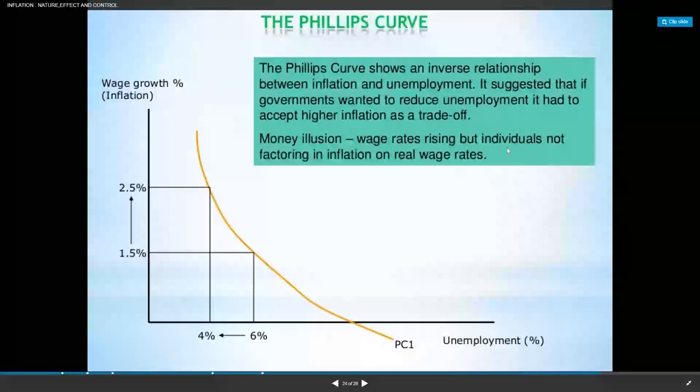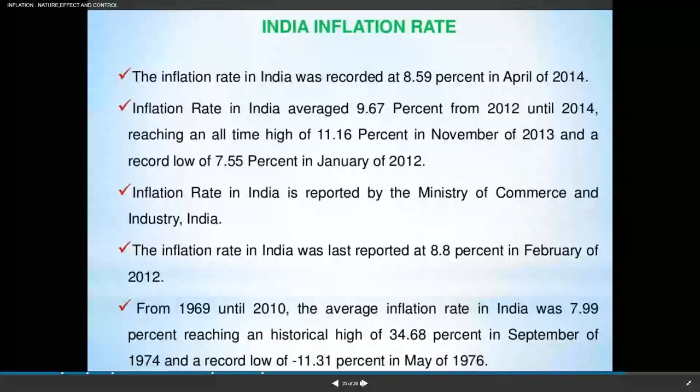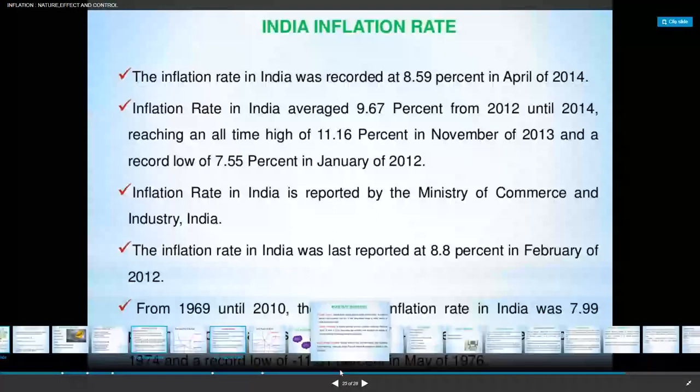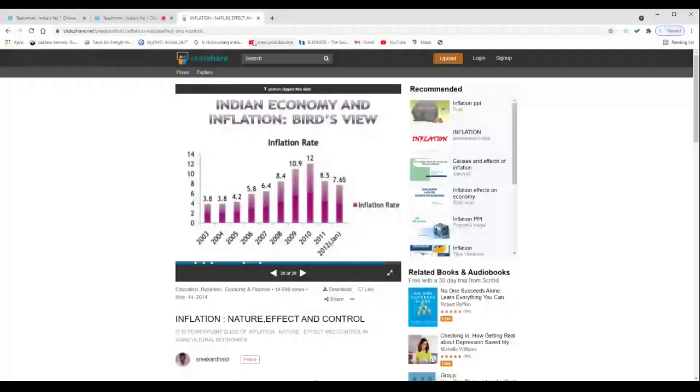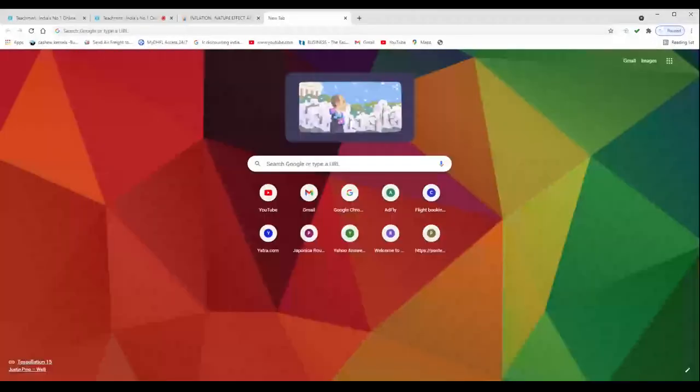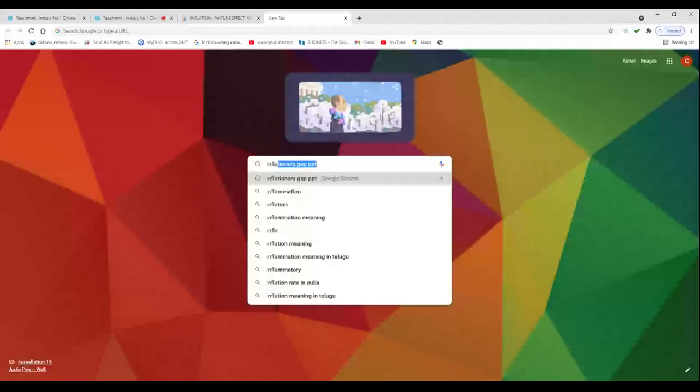Retail inflation is decreasing, but the index of industrial production is increasing. Retail inflation in March was 5.52%, but later it decreased to 4.2%, and the index of industrial production is 22.4%.